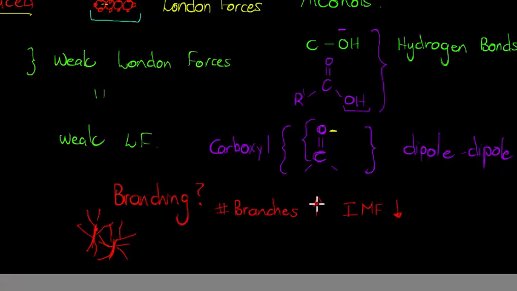So more branches mean I can have 2 compounds with the same number of carbons, but the one has its carbons nice in a straight line, and the other one has its carbons with one branch, for example. The intermolecular forces of the branched one will have a weaker effect than the straight one's, because the branch is making it difficult for different molecules to actually come close enough and be attracted. So I hope that makes sense. That's as much as I want to say.